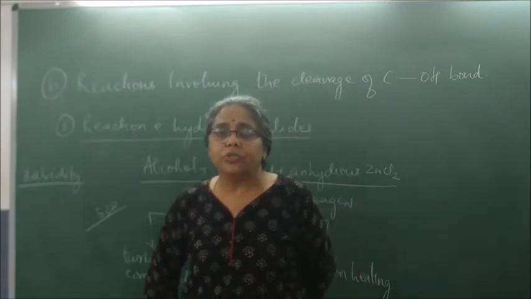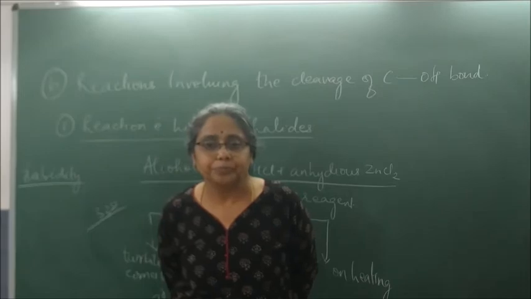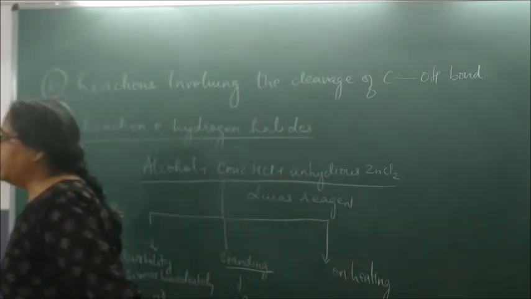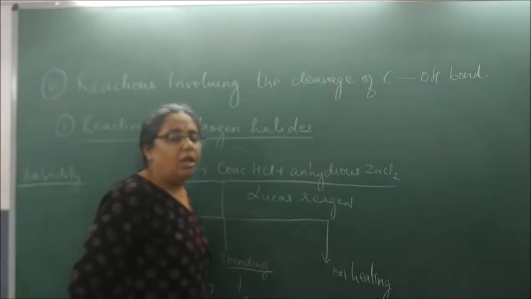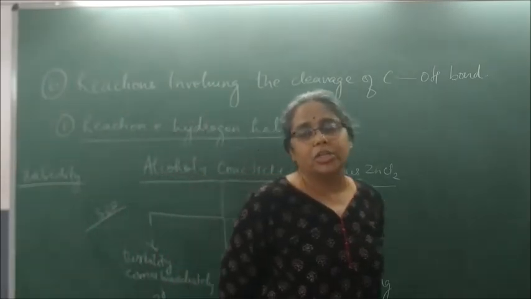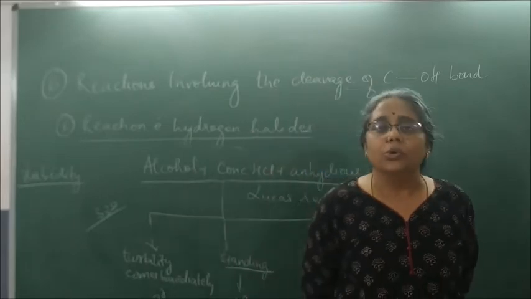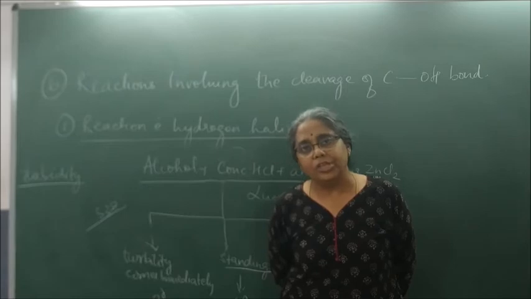How do you distinguish between primary, secondary and tertiary alcohol? To distinguish between them, we use a reagent called Lucas reagent, and the test is called the Lucas test. Lucas reagent is a mixture of concentrated HCl and anhydrous zinc chloride.